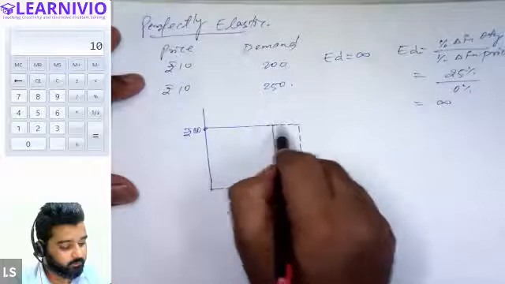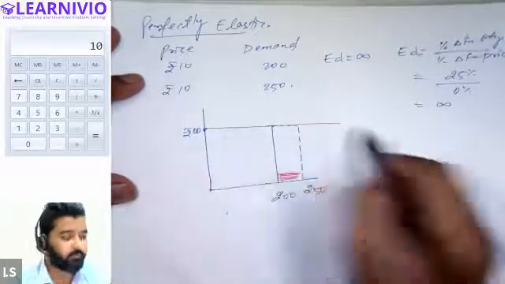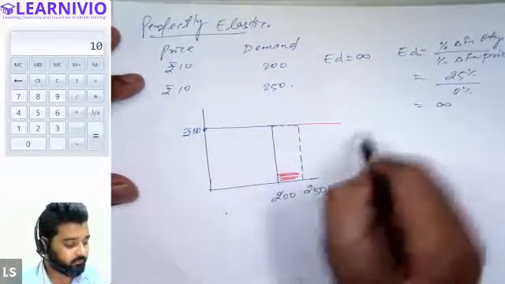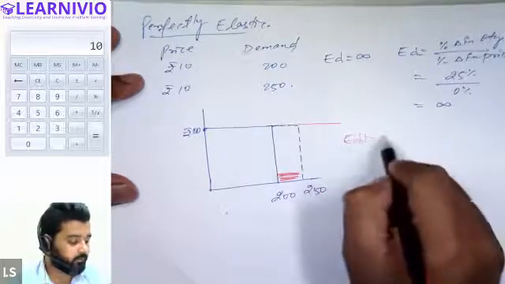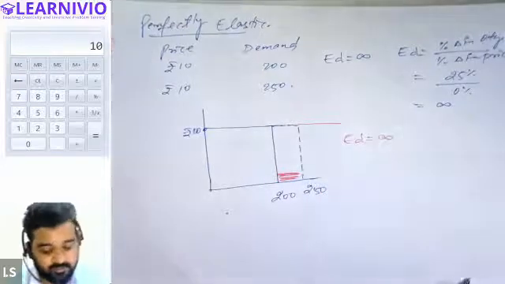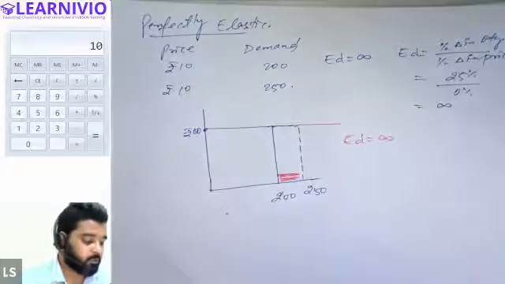So the demand curve will be parallel to the x-axis. This is how the demand curve will be drawn, parallel to the x-axis. This kind of demand curve shows perfectly elastic demand, where elasticity will be infinity in this case.